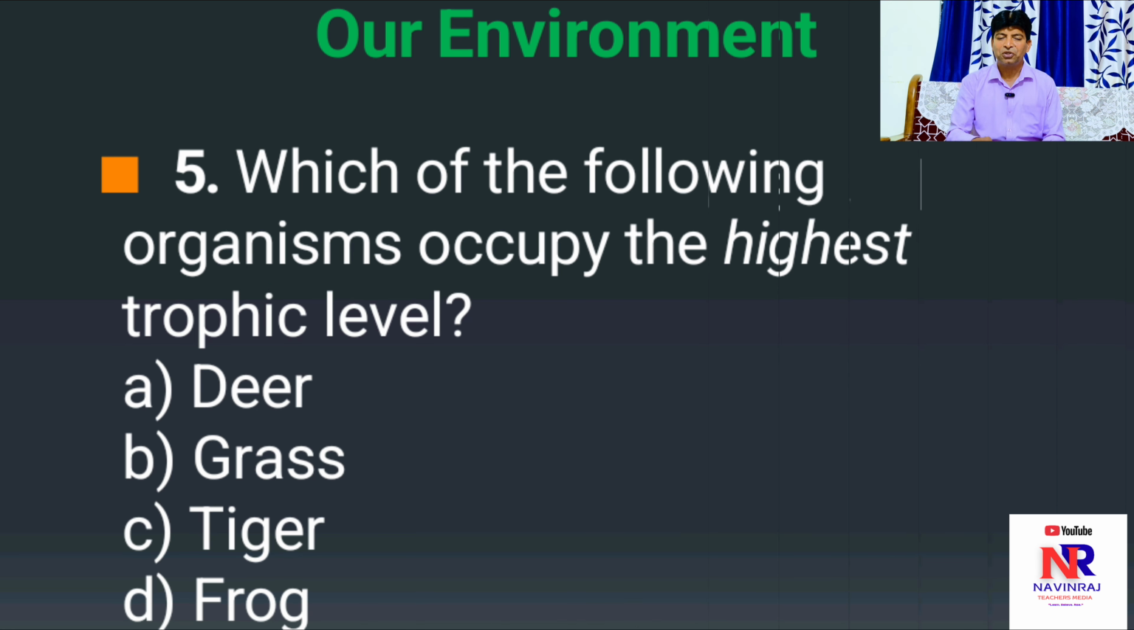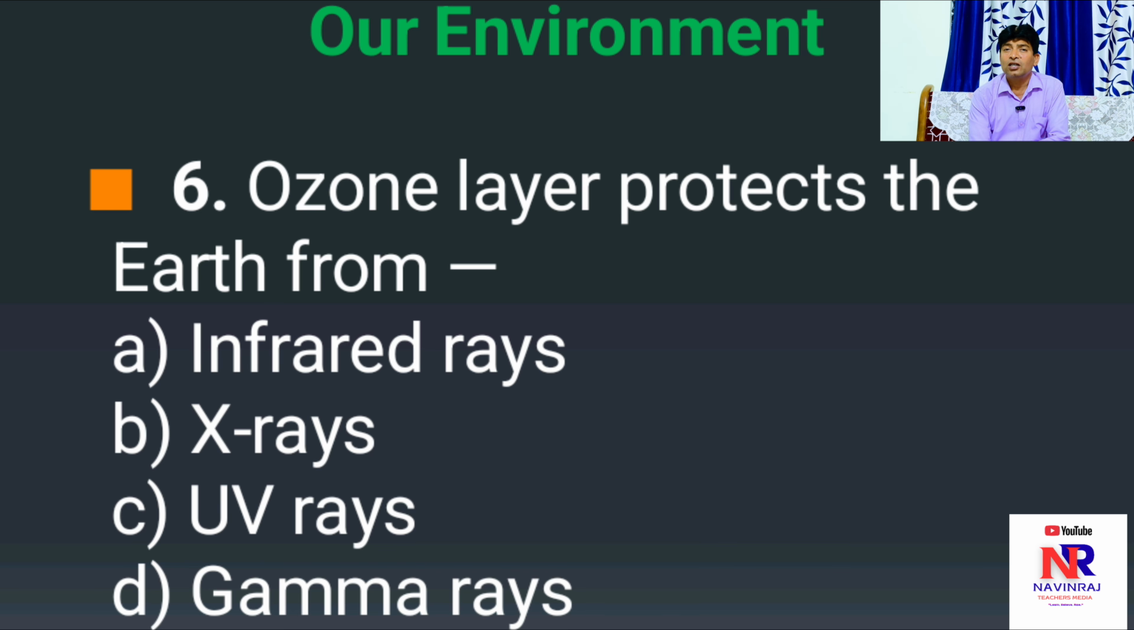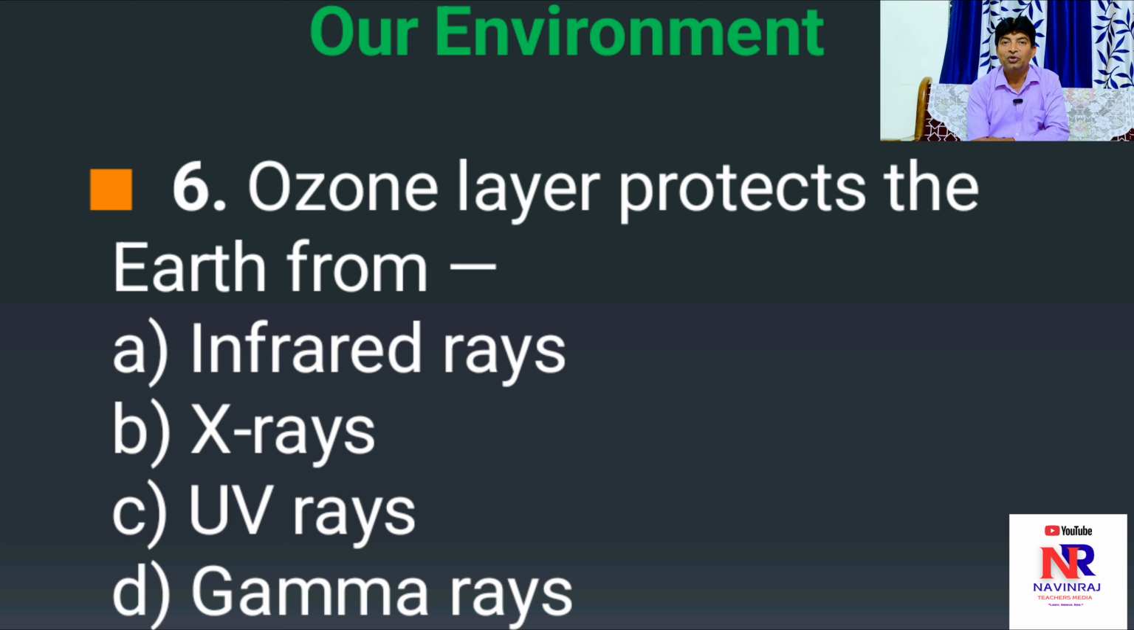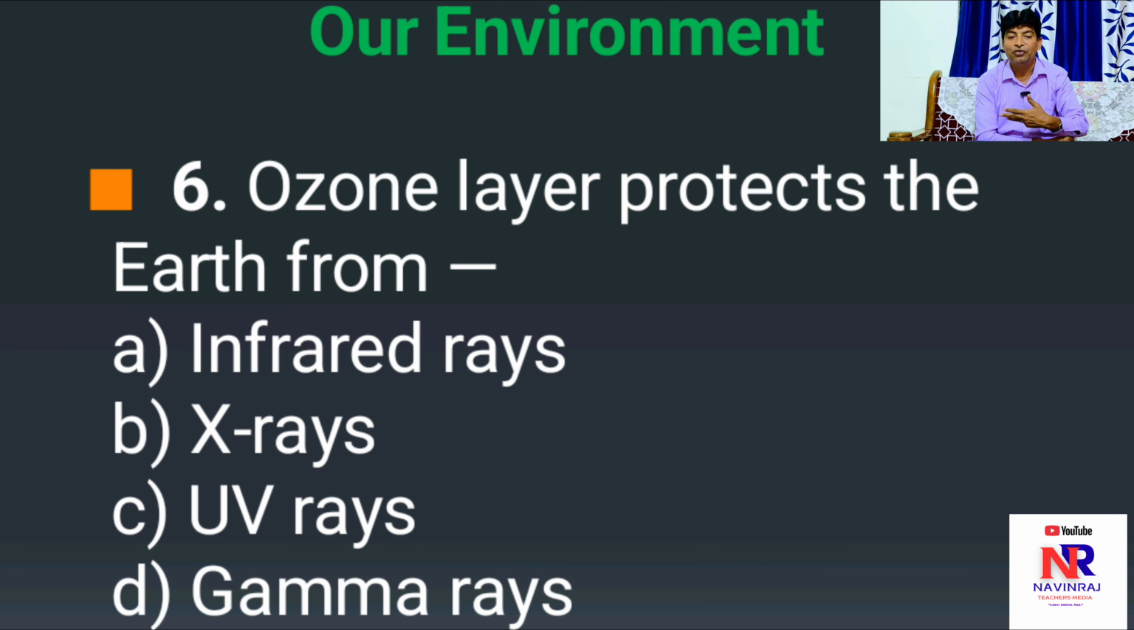Let's go for the sixth question. Ozone layer protects the earth from. Have a look at the options. Yes, out of all these four options, right option is C, UV rays. These ultraviolet rays are found beyond the ozone layer, because the ozone layer acts like the Earth's umbrella which protects our life. Beyond that layer, you are going to find UV rays, and UV rays harm us. Right option is C, UV rays.